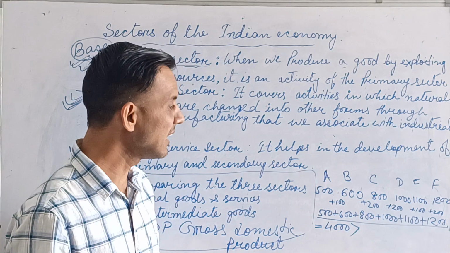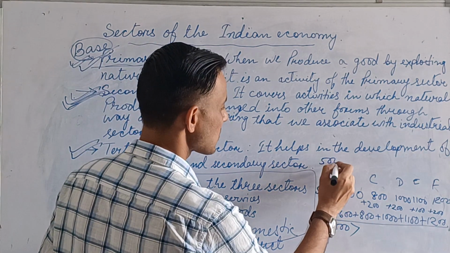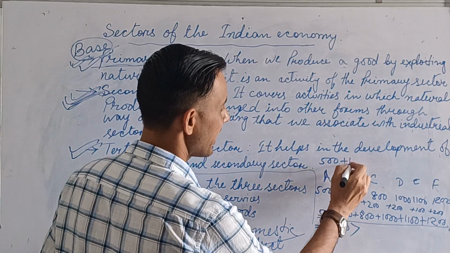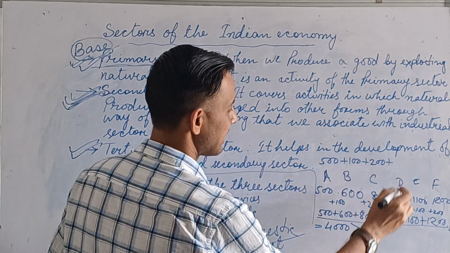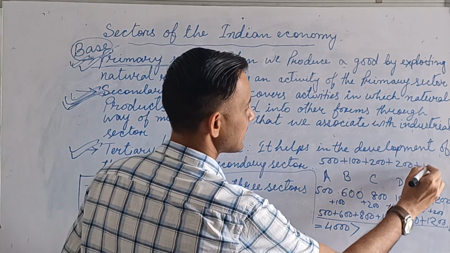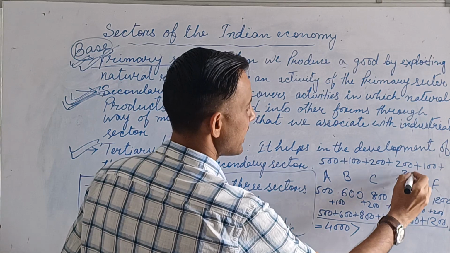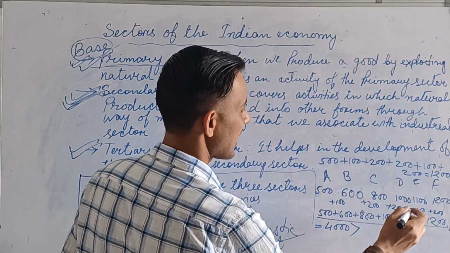So if you see the value added here, originally the price was 500, then you add 100, then again added 200, then again 200, then again 100, then again 200, which is equal to 1200.